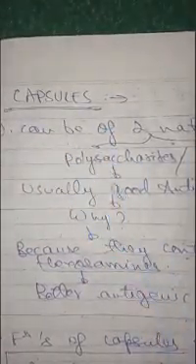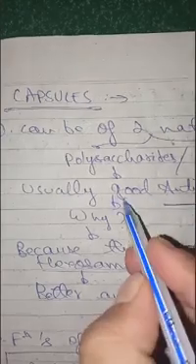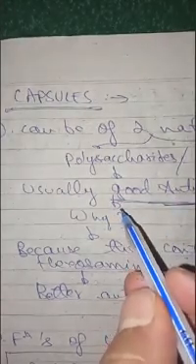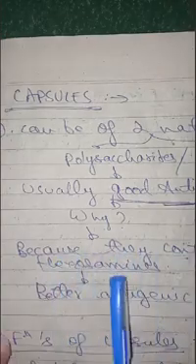Next we move on to capsules. Capsule can be of two natures: polysaccharide and protein, and polysaccharides are considered good antigens. What is the meaning of good antigen here? Good antigen means that they will lead to the mass production of antibody, in a very large number. Why? Because they contain hexosamines.